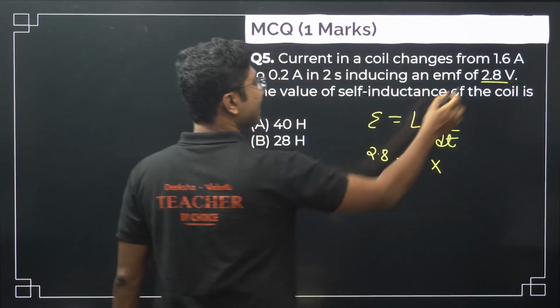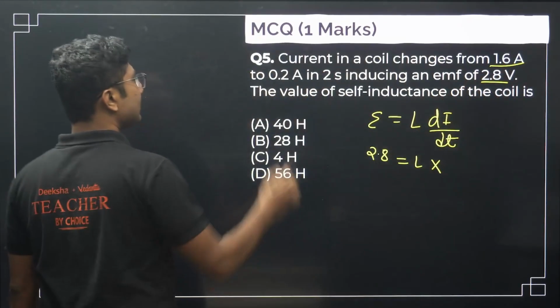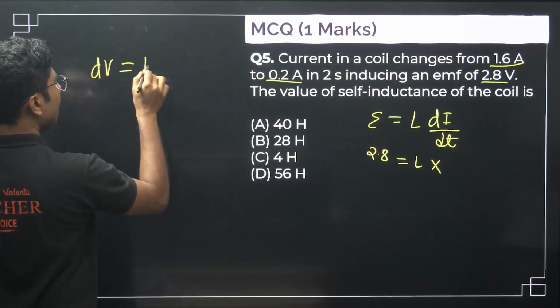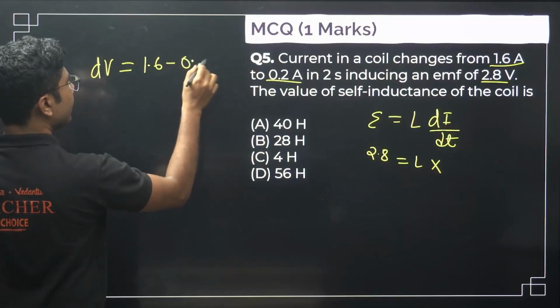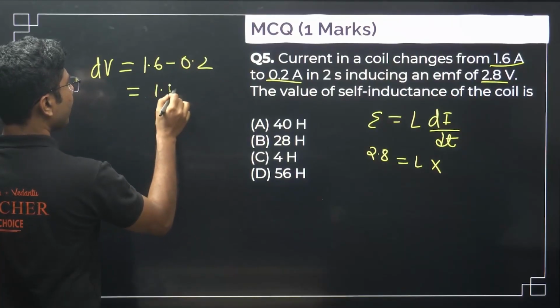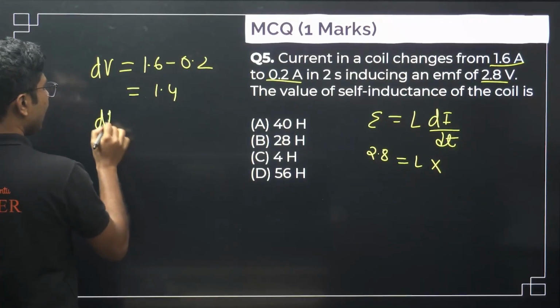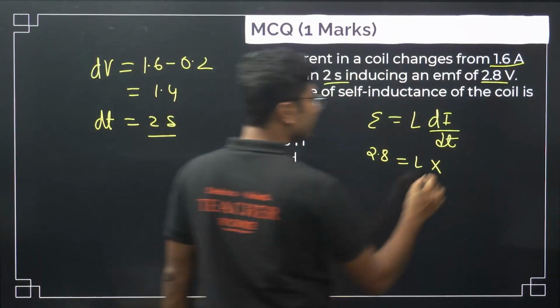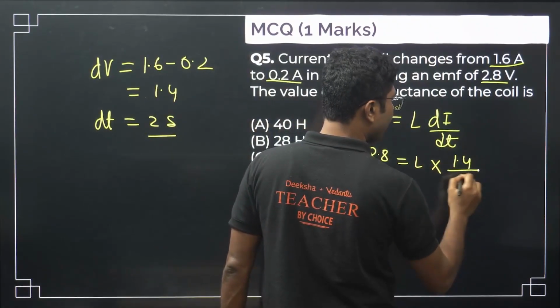Current changes from 1.6 to 0.2, so di is the change in current, which is 1.4. And the time is 2 seconds. So now put the values, 1.4 divided by 2.